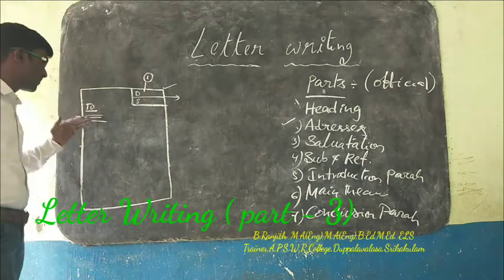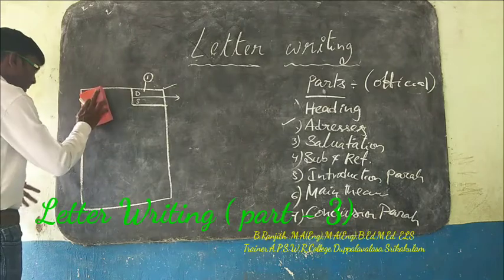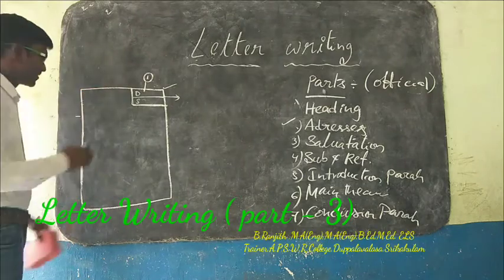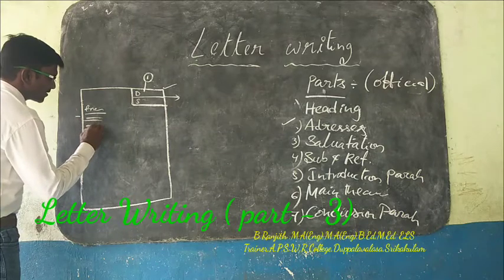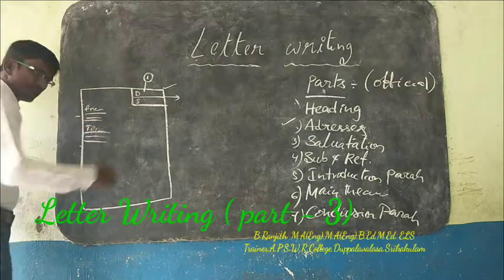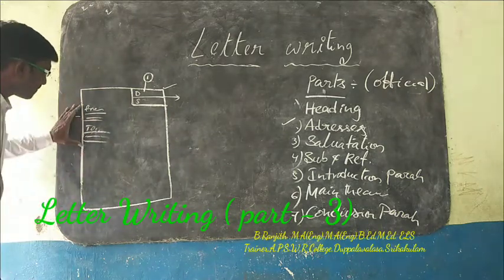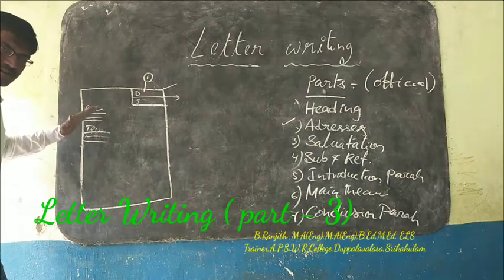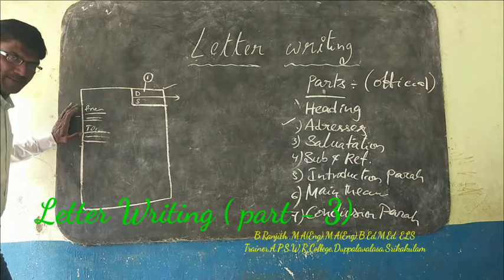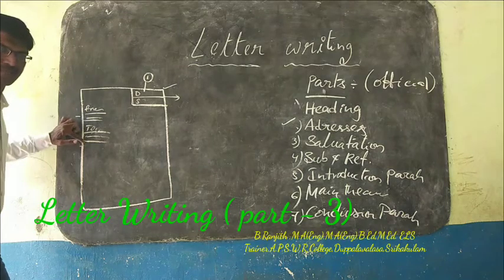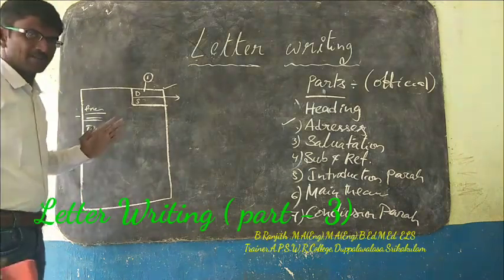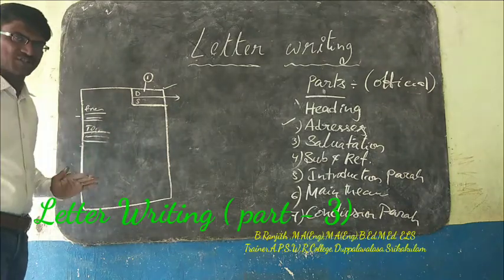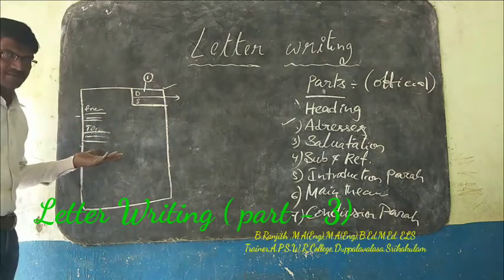So many people are opposed to writing from address first and to address next, because a lot of place in the letter is occupied by these two addresses. I am not saying the rule was changed, but some people are not following this rule.